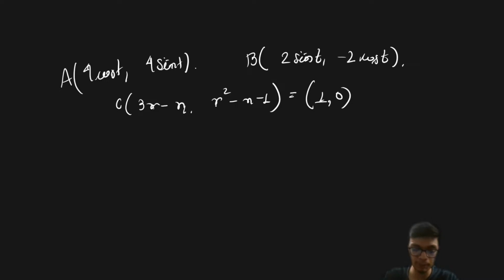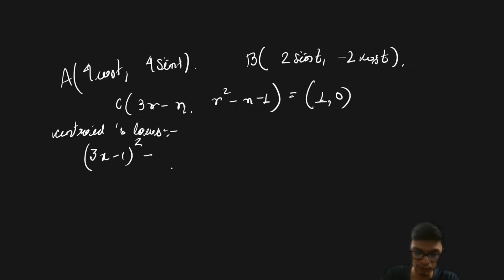Now if you have these particular points and you see the locus of this particular centroid, so the centroid's locus is basically given as (3x minus 1) whole square plus (3y) whole square is equal to alpha, which you can always try to find out. Interestingly here, the locus is basically the centroid, so x and y are just the centroid.